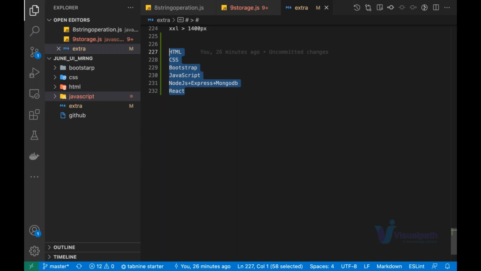2 to 2.5 months. Monday to Friday, around 2 to 2.5 months. Means approximately 60 days. But I'm not counting time or hours here. I'll just focus on the content. I commit that I'll make that application with you from end to end. So how much time will you take? Normally they say 2 months, but generally it takes 4 or 5 or 6 extra days to complete the course. Okay, good. Thank you.